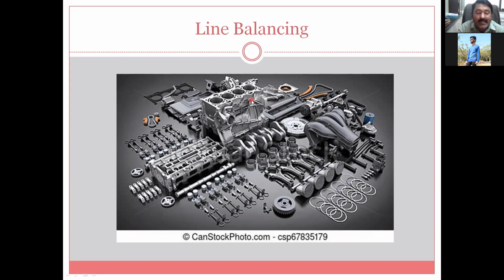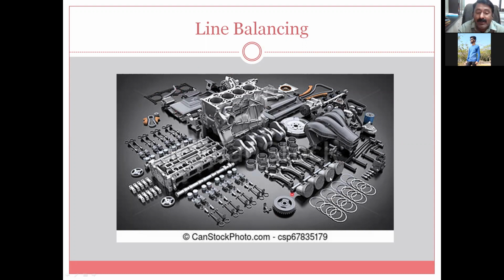Then the maximum time for this particular engine at any workstation will be 1 hour, and the remaining parts will be made in parallel. If we consider only one line or one workstation and want to make all these components, it may take 1 month, 2 months, or 3 months.